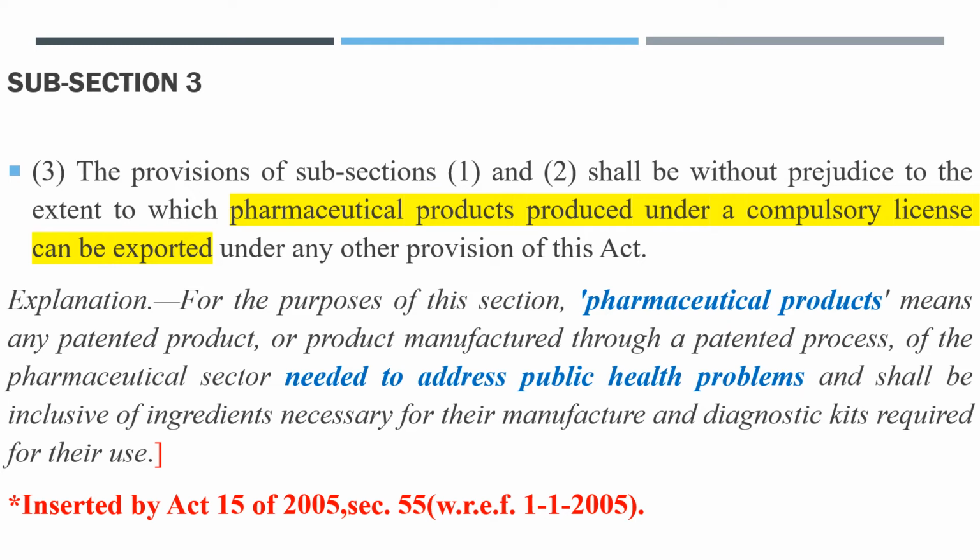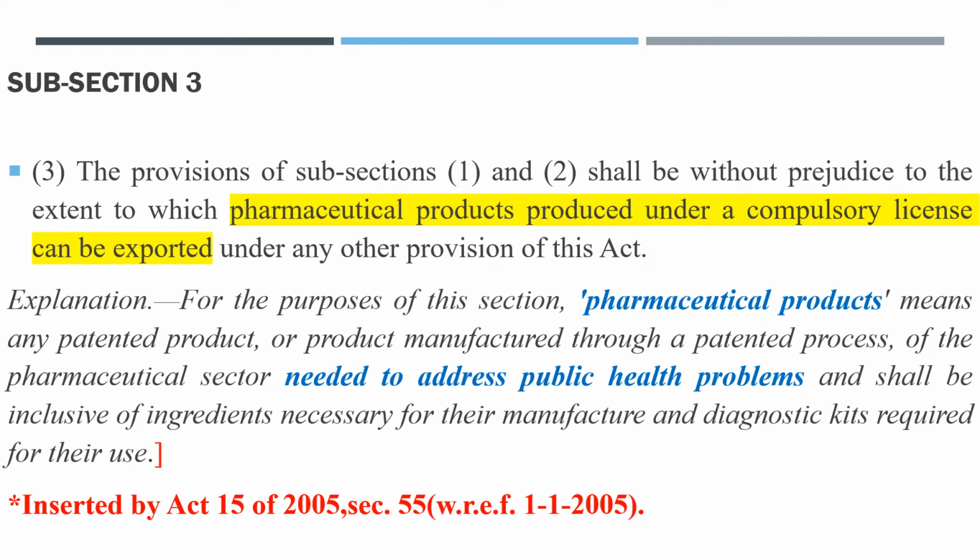Pharmaceutical products, we can say, equal any patented product or product manufactured through a patented process of the pharma sector to address public health problems. Also includes pharmaceutical products inclusive of ingredients necessary for their manufacture and diagnostic kits required.